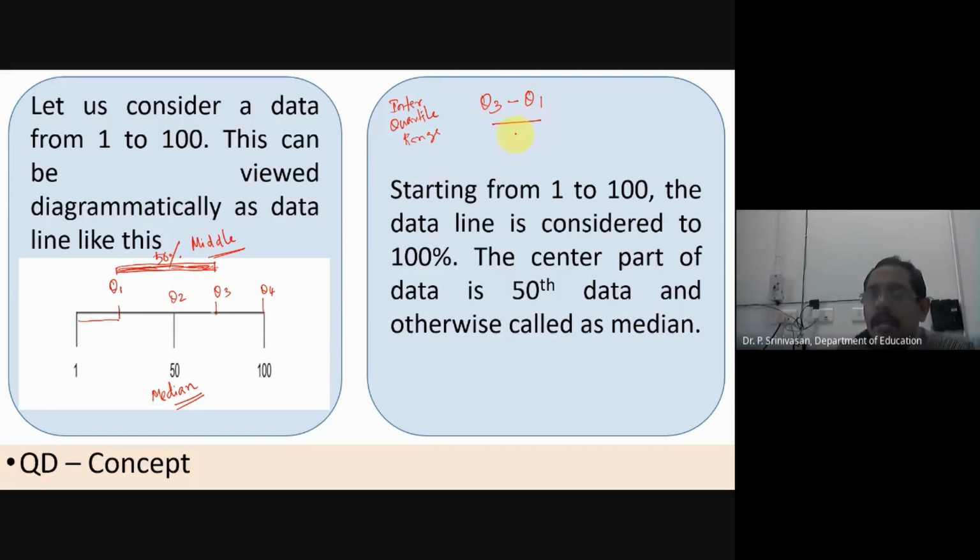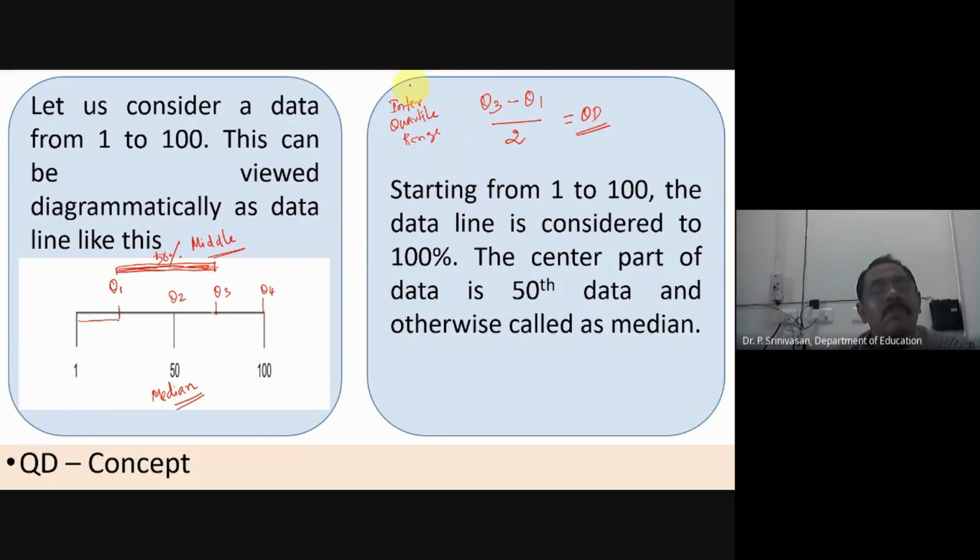And if you take half of it, how to take half of it? Divide by 2. This is called quartile deviation. So Q3 minus Q1 is interquartile range. If you take half of it, that is called quartile deviation.